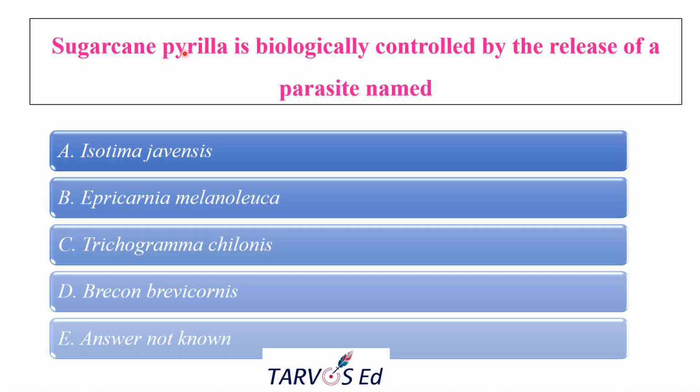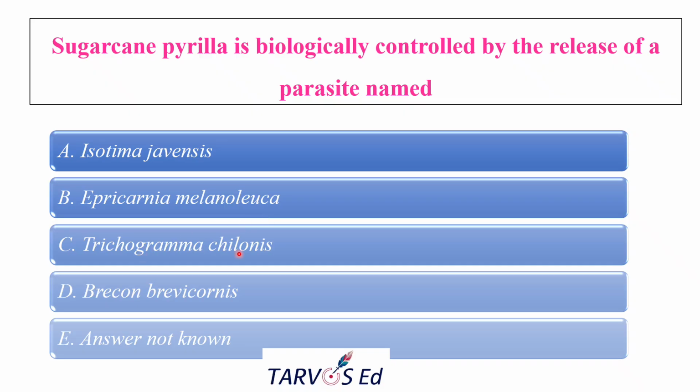This generally comes under the sucking pest group, and it causes a notorious effect in sugarcane plantations. In order to reduce this infestation, we go for biological control. So this pest is biologically suppressed by which parasite, they asked. And the options are Isotima javensis, Epiricania melanoleuca, and Trichogramma chilonis. So these are all parasitoids.